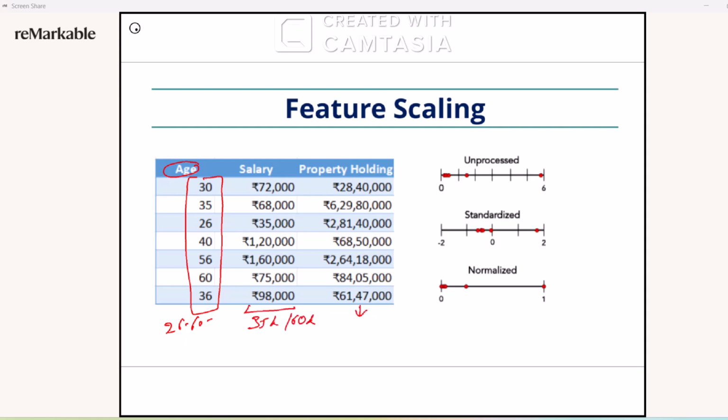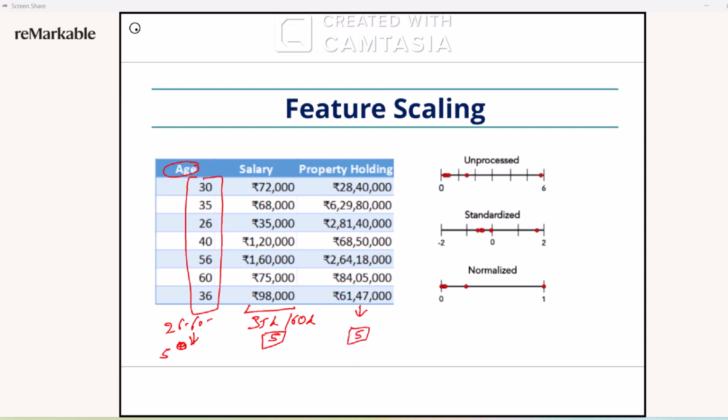Changing a few years will have more effect on the data than changing a few values in salary. Let's suppose we increase age by 5, it altogether treats the person differently. If we add 5 to salary, it won't make much difference, and in property holding it will be almost negligible.